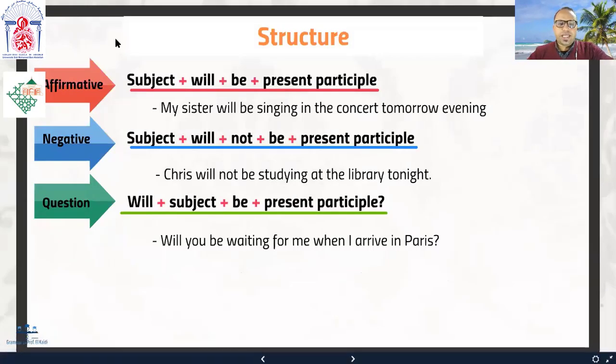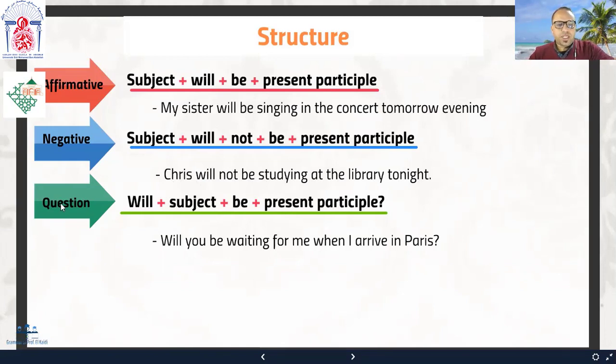Now the form is like this: subject plus will plus be plus present participle, right? This is the affirmative or the positive form. My sister will be singing in the concert tomorrow evening. So tomorrow evening is the point of time during which the action of singing will be progressive, okay? In the negative form, subject plus will plus not. So in the negative form, we just add not to indicate negation, plus be plus present participle. Chris will not be studying at the library tonight.